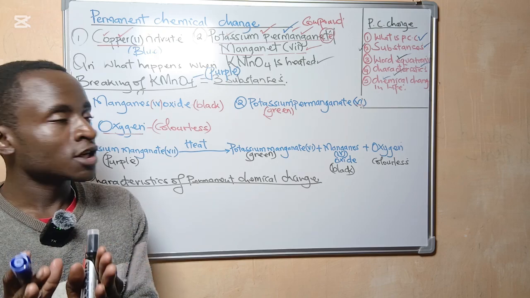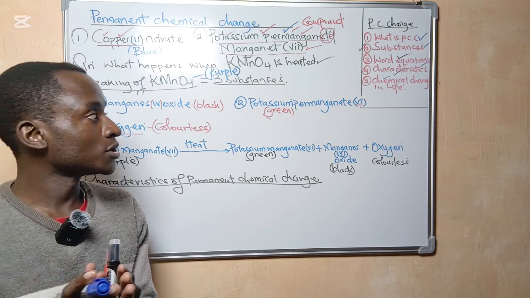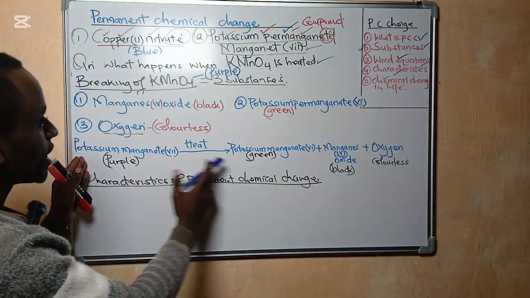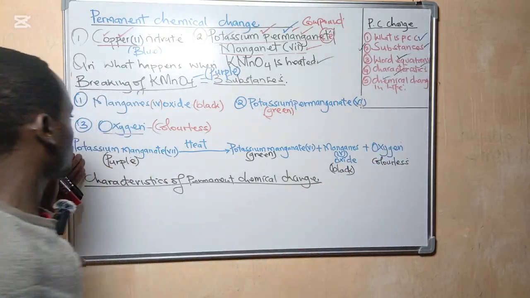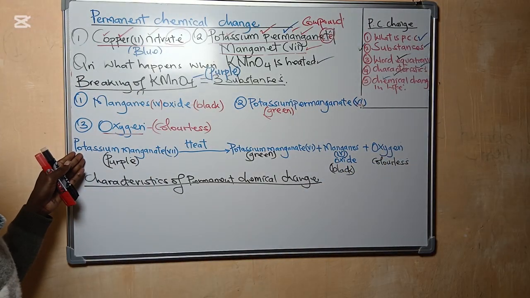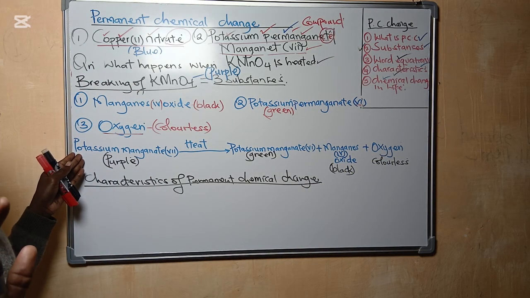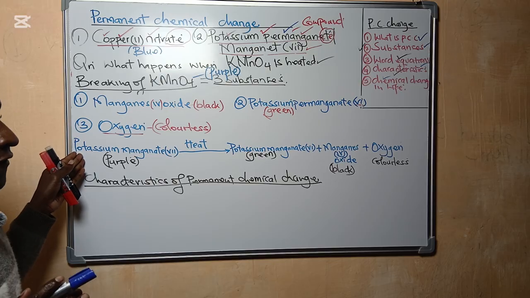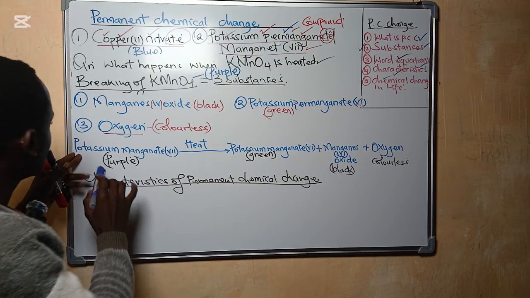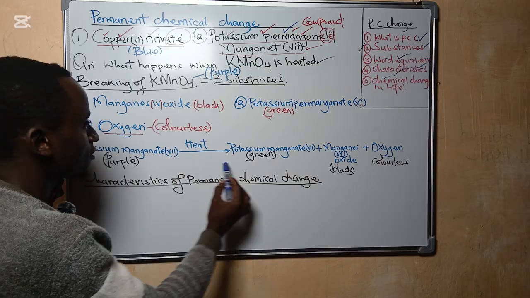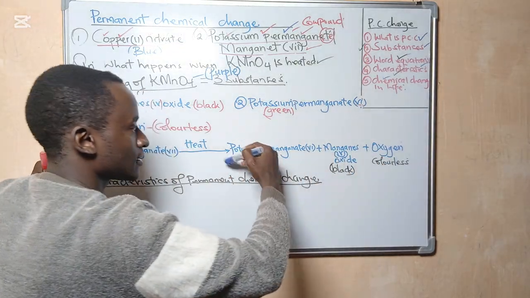Now, I want to take you back to the equation which we are having here, this one for potassium manganate 7. Then, I need you to ask yourself, is it possible to get potassium manganate 7 from these 3 products?